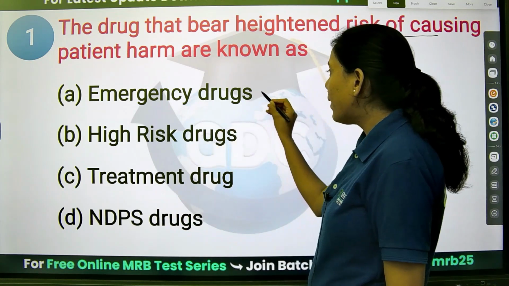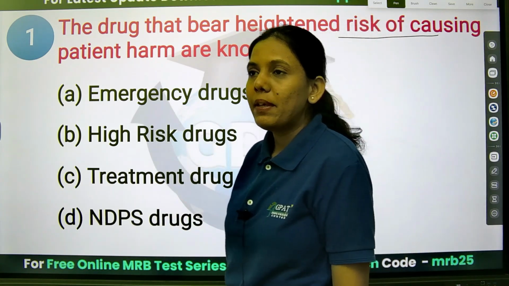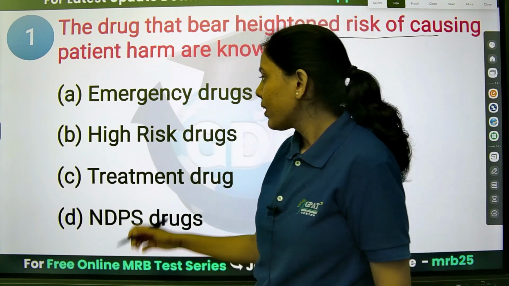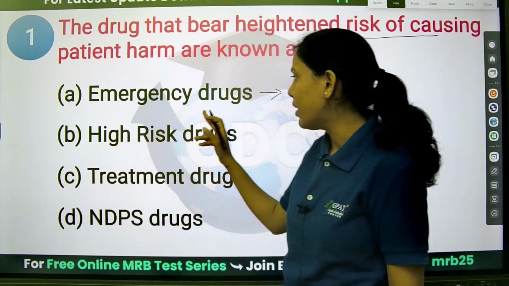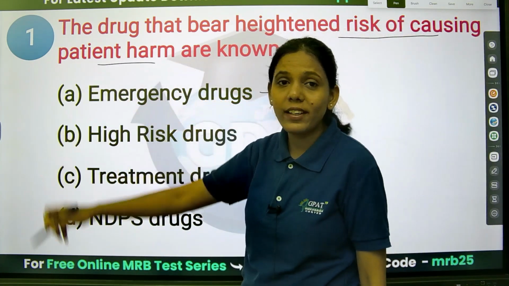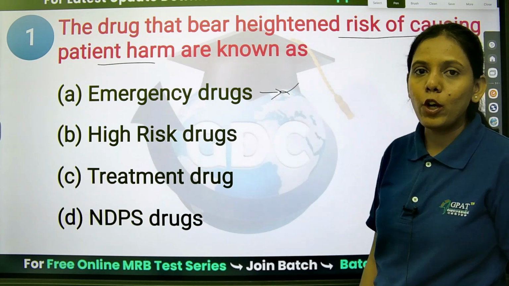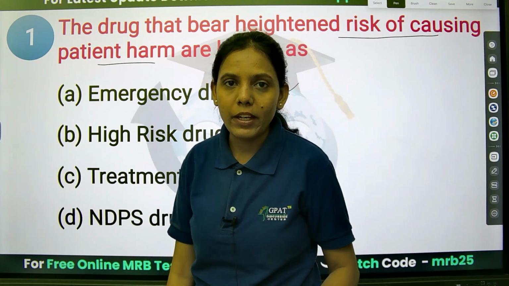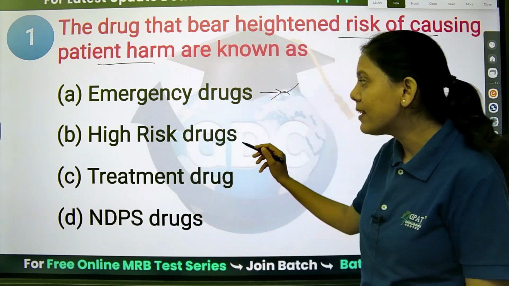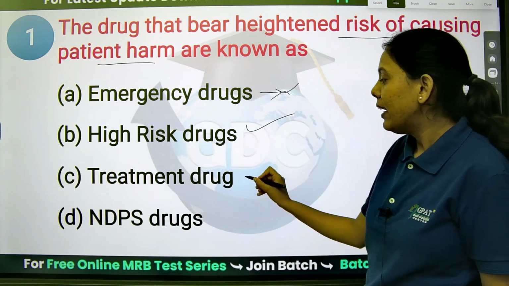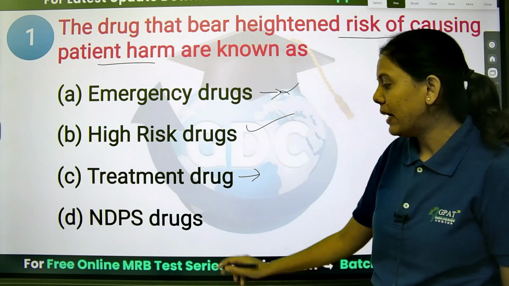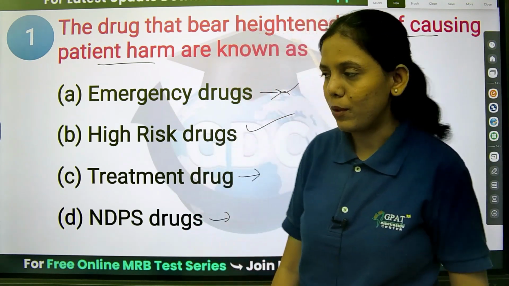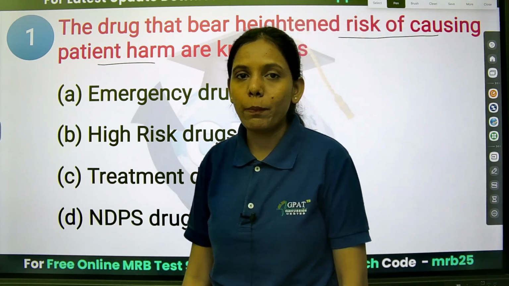First of all, emergency drug means what? Emergency means when there is a severe condition, for example COVID, so that was an emergency and we got the vaccines. Here they are not asking about patient harm, so emergency drugs will not come. High risk drugs, yes. The drugs which can cause harm to the patient, if they are at a higher risk, we call them high risk drugs. Treatment drug, as we know, is used in the treatment. NDPS is nothing but the narcotic drugs and the psychotropic substances.